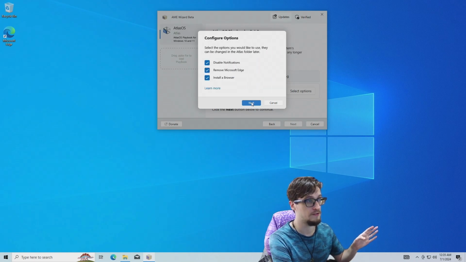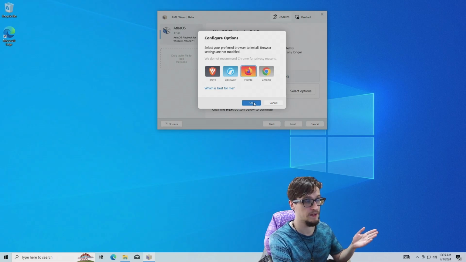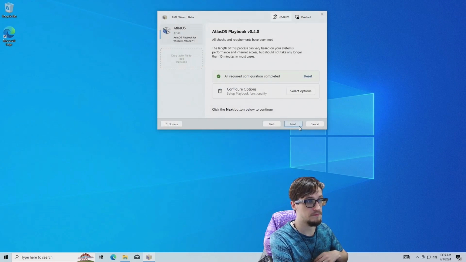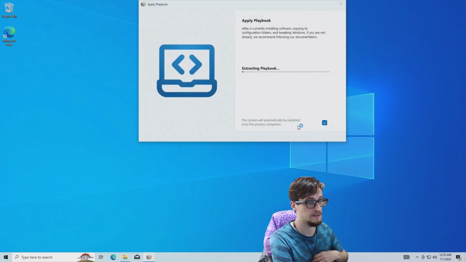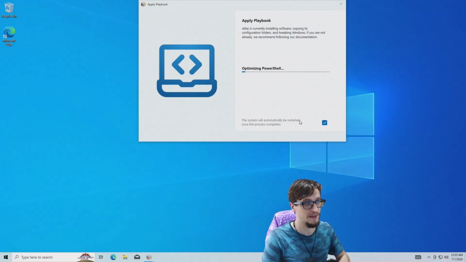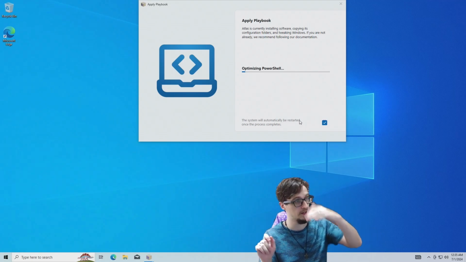We're going to disable all this junk, and then for the browser, choose Firefox or Chrome. Salad doesn't like to work with Brave or LibreWolf for some reason. Don't know why, so pick your favorite of the standard ones. Alright, click Next, and we're going to let it run. Now it's going to work its magic. You'll see things change. Don't worry, it's all part of the plan.